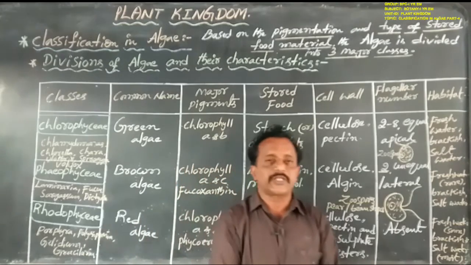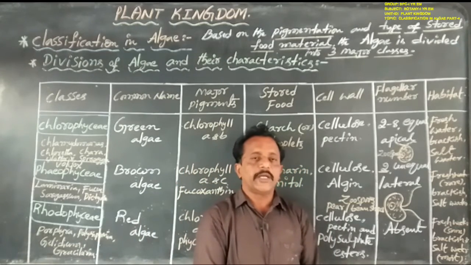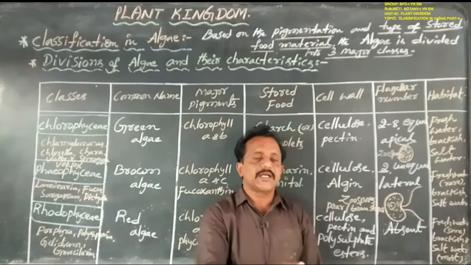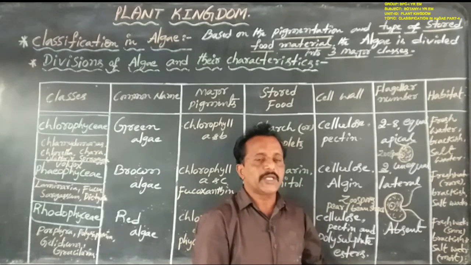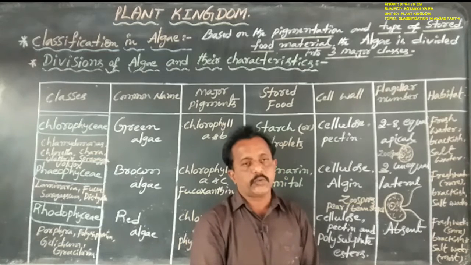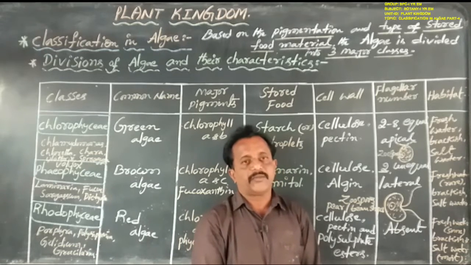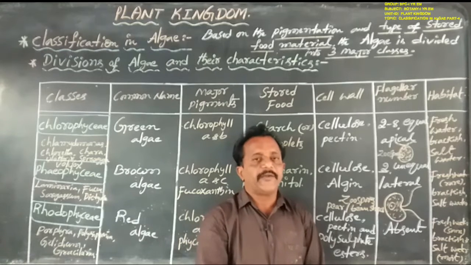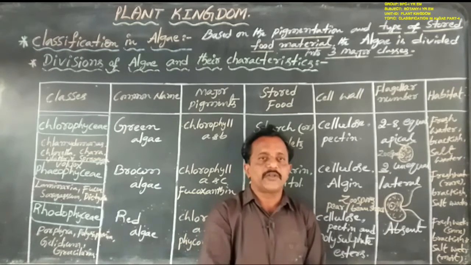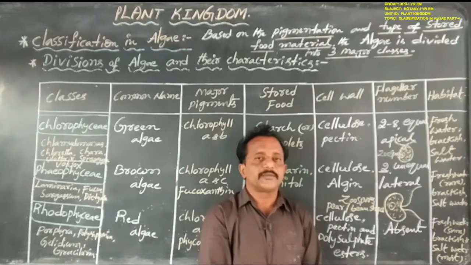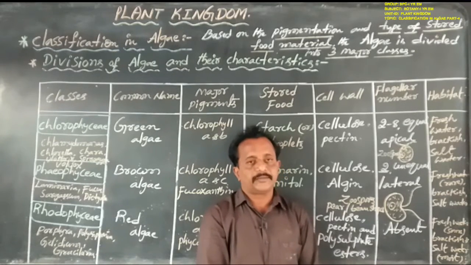In both, flagella are totally absent, so these two reproductive organs are non-motile. But in Chlorophyceae and Phaeophyceae, both asexual and sexual reproductive organs are motile.